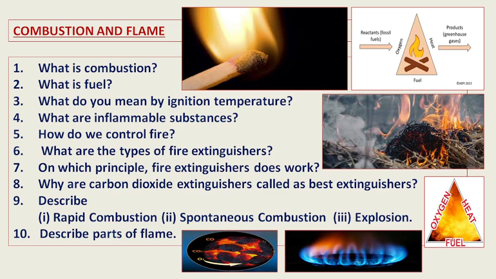When we are going for various types of combustion, we must have a controlling method for all the combustion processes first. An extinguisher should be available, or we should be in a position to control the amount of oxygen, the amount of heat, or the burning material. So all these are combustion.